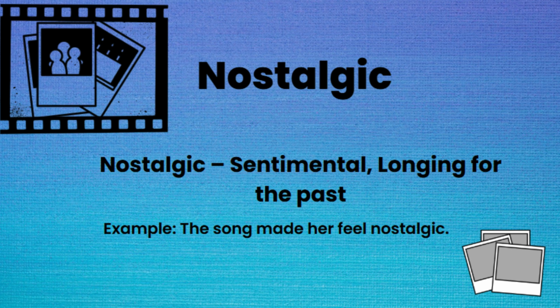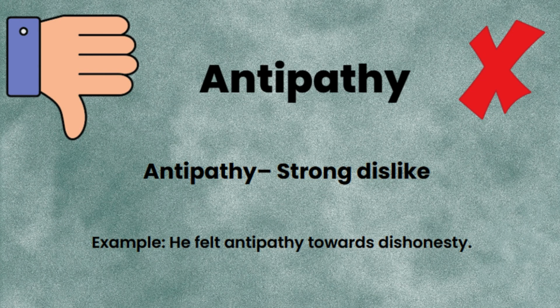Nostalgic means feeling emotional about the past. For example, the song made her feel nostalgic, means the song reminded her of earlier times and old memories. Antipathy means a strong dislike. For example, he felt antipathy towards dishonesty, means he strongly disliked dishonest behavior.